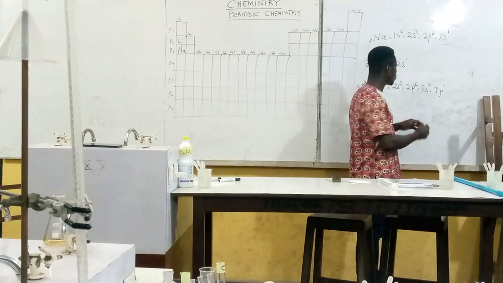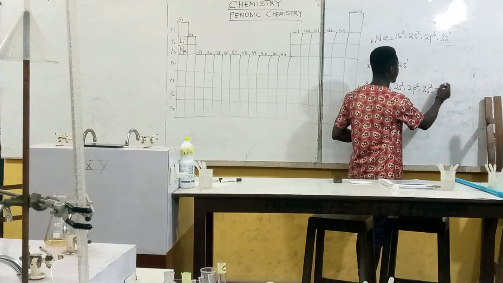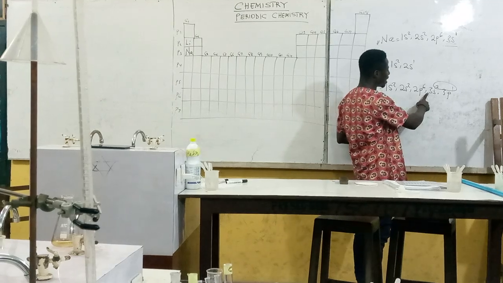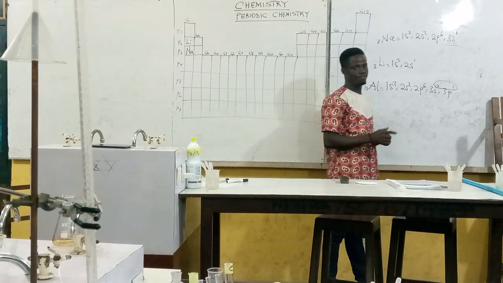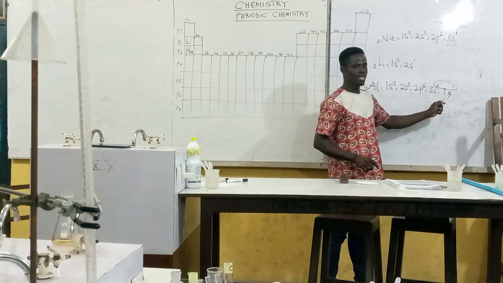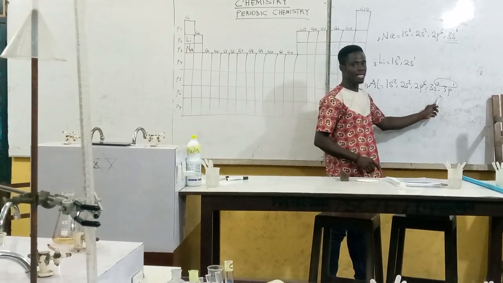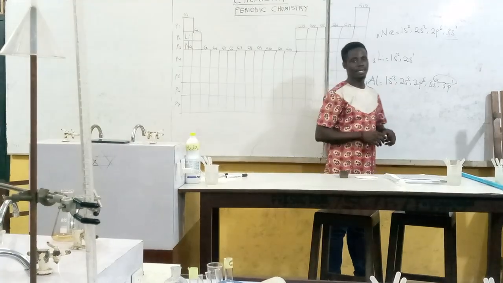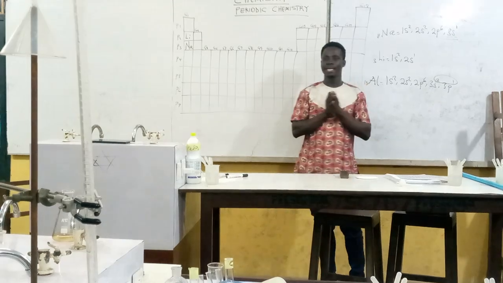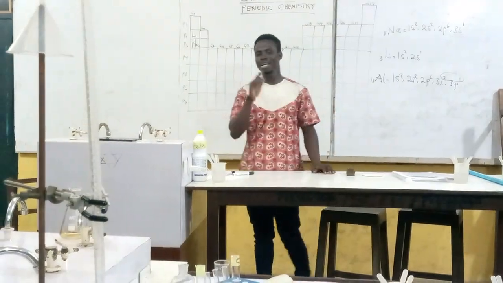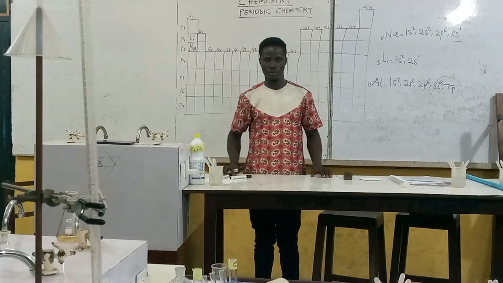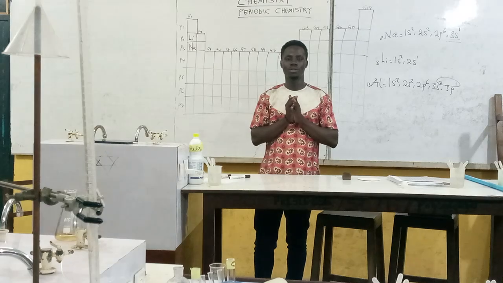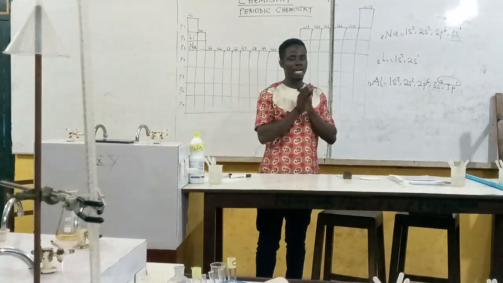The valence electron of aluminium is 2 plus 1. The reason being is, these principal quantum numbers are the same. This is 3s2, 3p1. So since the principal quantum numbers are the same, if you want to find the valence electron, you use 2 plus 1, which is 3. So aluminium has 3 as its valence electron, but you cannot confidently say that aluminium belongs to group 3. Just like the rule I have given to you, you add 10 to the valence electron to get aluminium's actual group number.